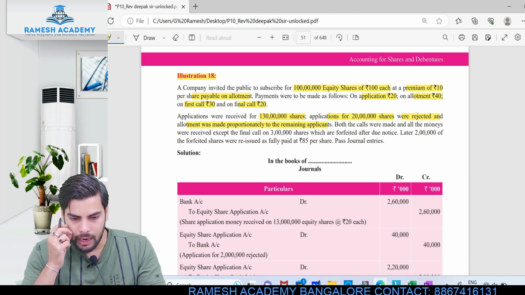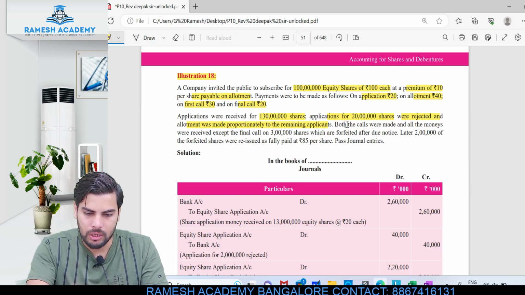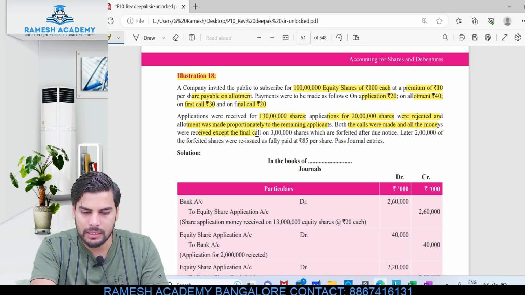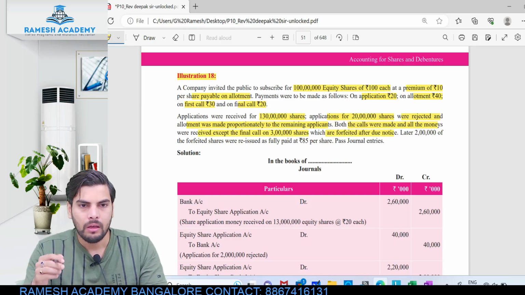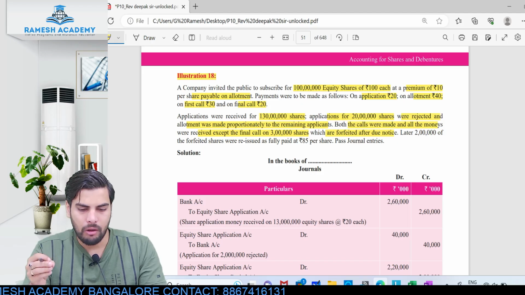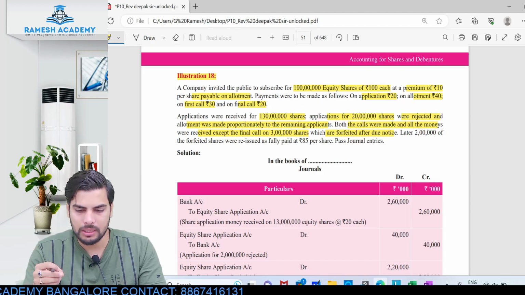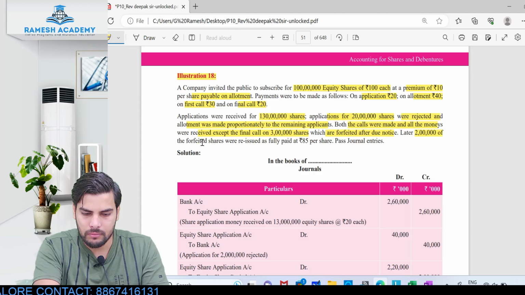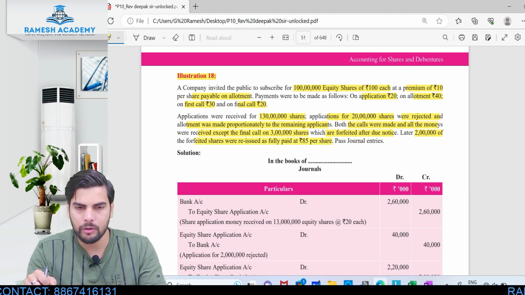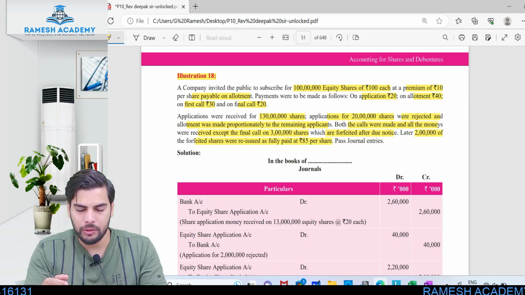Both the calls were made and all the money was received except the final call on 3 lakh shares, which were forfeited after due notice. So one of the shareholders, who was holding 3 lakh shares, did not pay the second and final call. Later, out of this 3 lakh, 2 lakh shares were reissued at 85 rupees per share fully paid up. So a 100 rupee share is being reissued at 85, which means 15 rupees will be the discount. So pass the journal entries. Just go through the question once, we'll be solving it now.